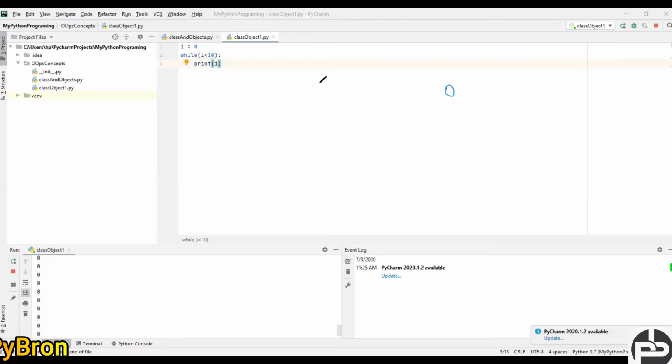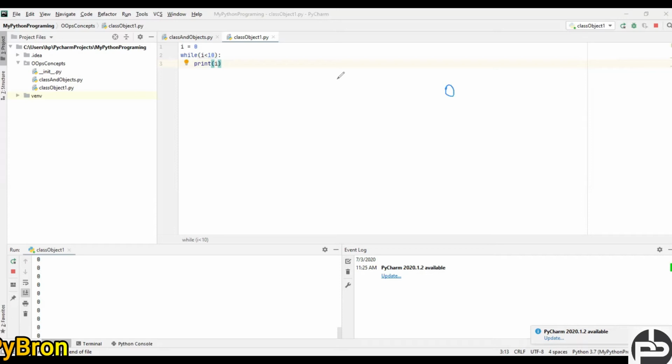That is the one key difference between the for loop and the while loop.